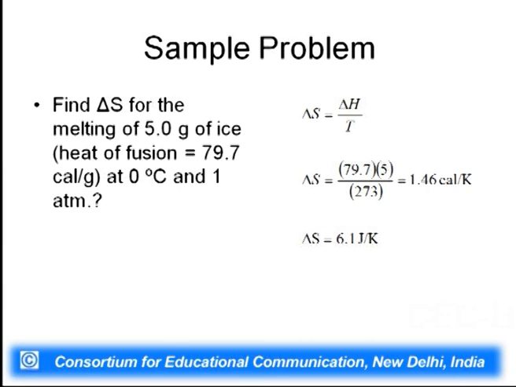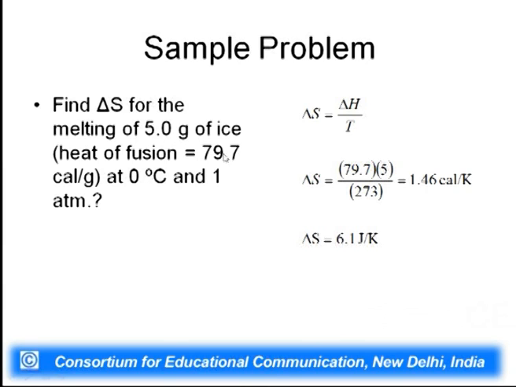Now, let us take an example. Suppose we have to find out delta S for melting of 5 gram of ice at 0 degree Celsius and 1 atmosphere. As I told you, delta S is simply equal to delta H by T, and delta H is your heat of fusion. You can see that it is given in calorie per gram, so you need to multiply by the weight of the ice.